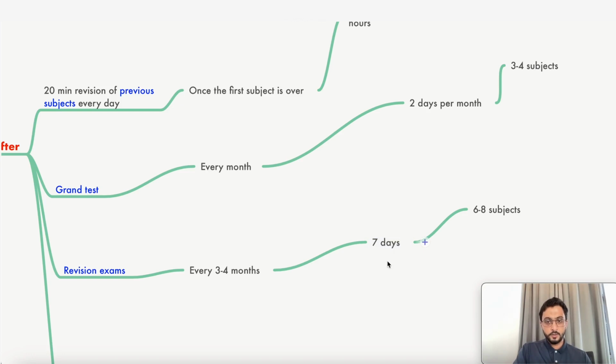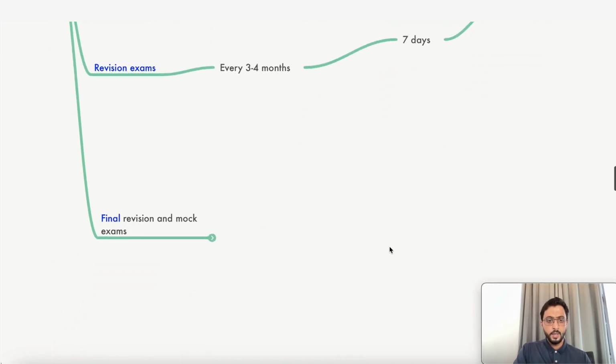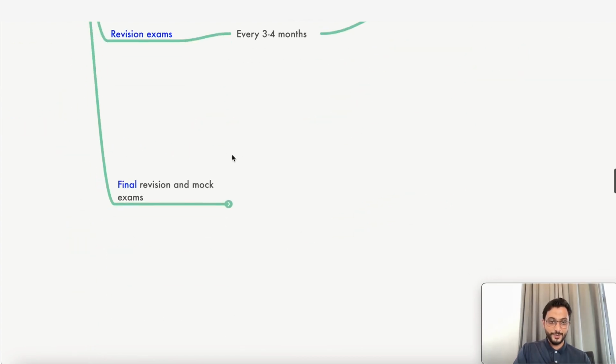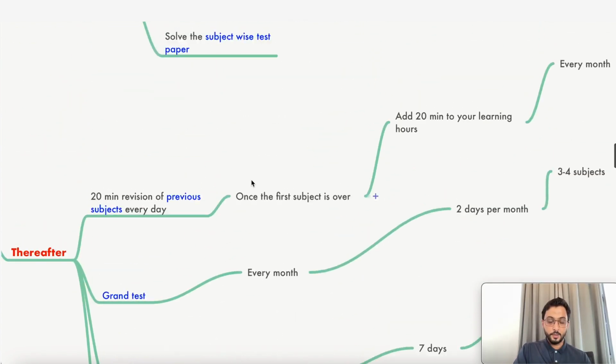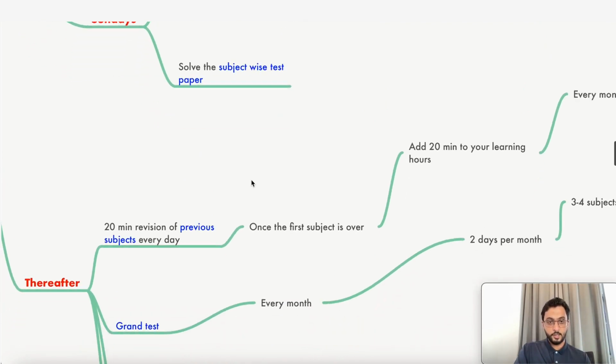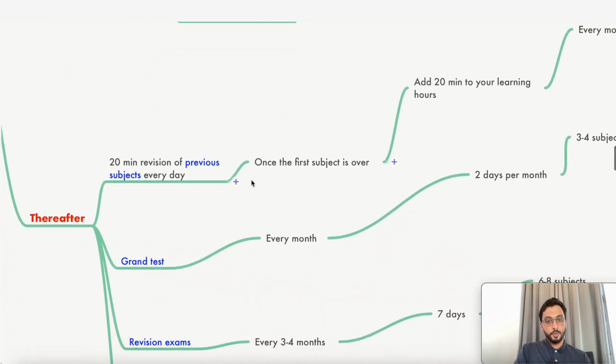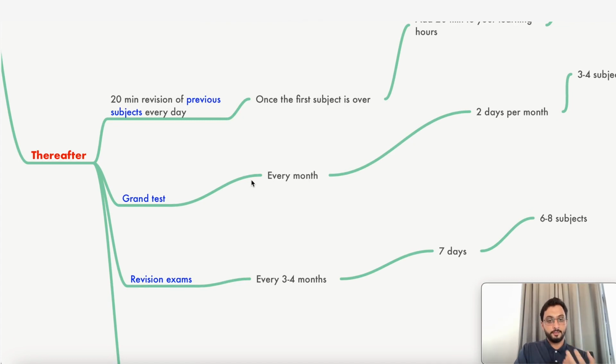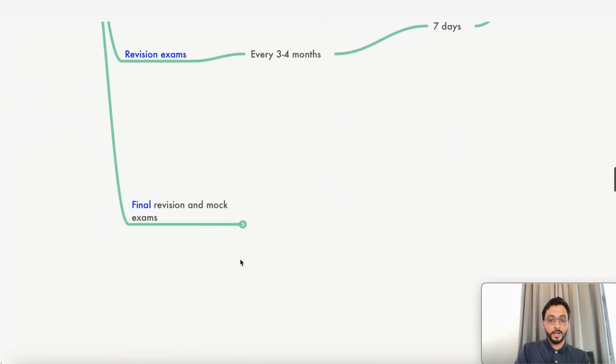Okay, so this is how we go with it. Now, finally, you come to the final. So this is a much later stage, very close to the exam. But see, you're continuously revising. Every day you're revising. Every week, Sunday you're revising. Every month for 2 days you're revising. Every 3 to 4 months you're revising. So, who can stop you? Who's going to stop you from getting into the government college seat? Isn't it?